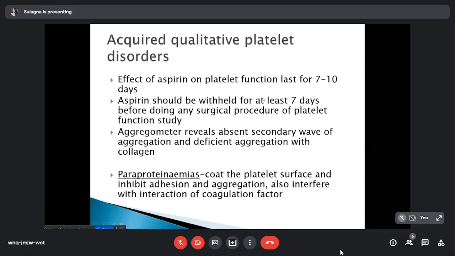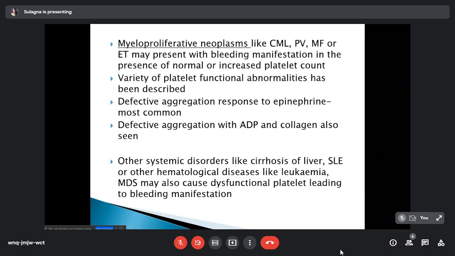The effect of aspirin on platelet function lasts for 7 to 10 days. Aspirin should be withheld for at least 7 days before any surgical procedure or platelet function study. Aggregometry reveals absence of the secondary wave of aggregation and deficient aggregation with collagen. Next is paraproteinemia. Most important is the IgA type of multiple myeloma and macroglobulinemia. These coat the platelet surface and inhibit its adhesion and aggregation, and also interfere with the interaction of coagulation factors, leading to dysfunctional platelets.